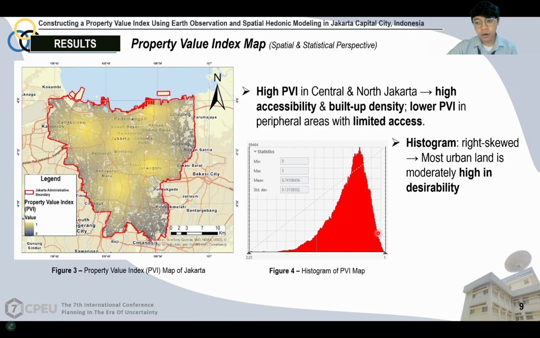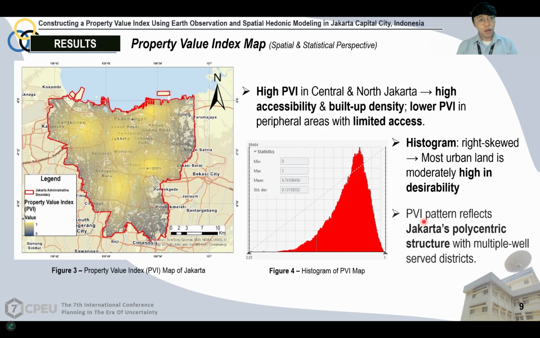The histogram here also has a right-skewed pattern, which indicates that most urban land is moderately high in desirability. Overall, the PVI pattern reflects Jakarta's polycentric structure with multiple well-served districts.